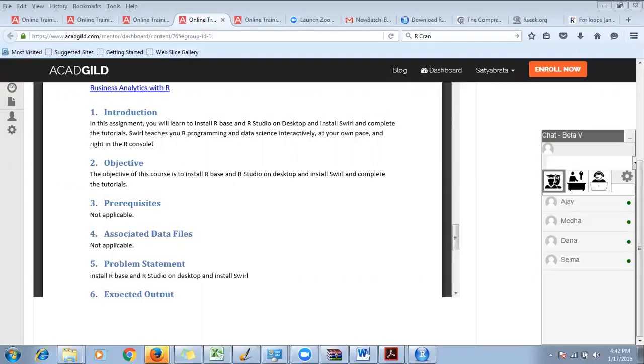Basically, R will be a platform for you to code and practice anything that you want to learn. If you are an analyst, you might have done some analysis using mathematics or statistics, using Excel. Anything that you have done in Excel, I can do in 10 to 15 minutes in R as well, and I don't need to do anything from scratch. There are already packages available. I just need to install them, load those packages and run those functions. That's it.